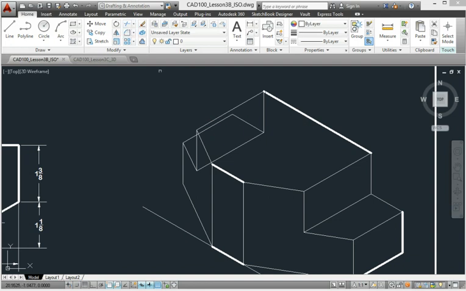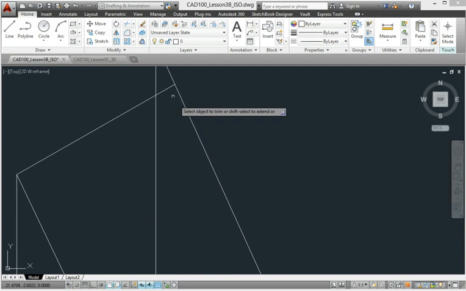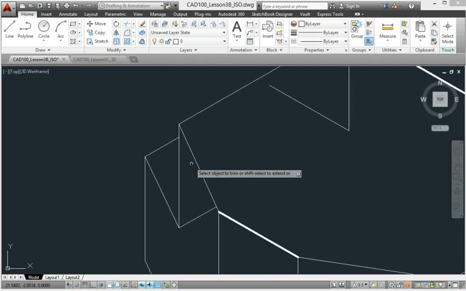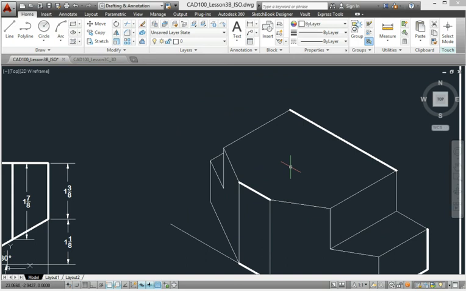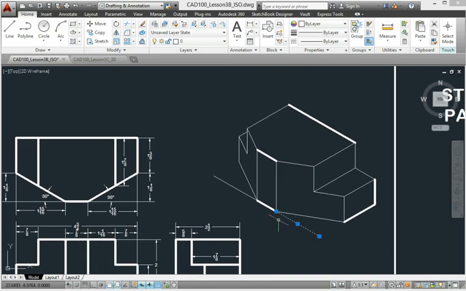So pick trim, enter. Get it really close. And this will disappear. These will disappear. This will disappear.